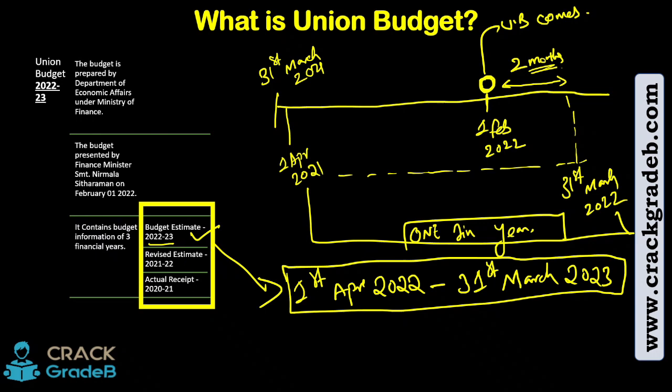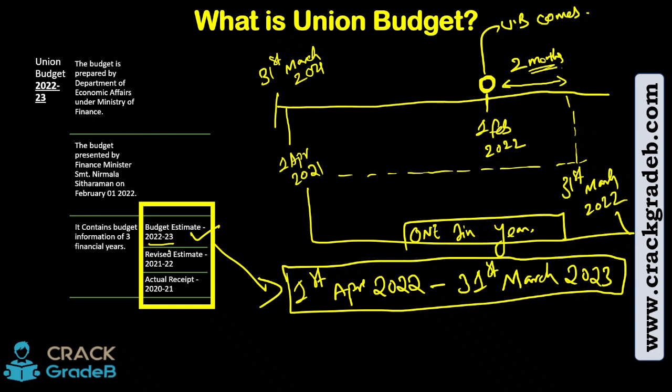Now, why on 1st of Feb, right? Understand. If the budget comes on 31st March 2022 or maybe 1st of March, India is a very huge country, right? Everyone, the state governments, the central government, all the bureaucrats, all the employees of the government and from the private sector, everyone contributes to the economy. They would need time for transition. So the government has decided to come up on 1st of Feb so that everyone has 2 months to make those changes that are going to come from the next financial year, right?